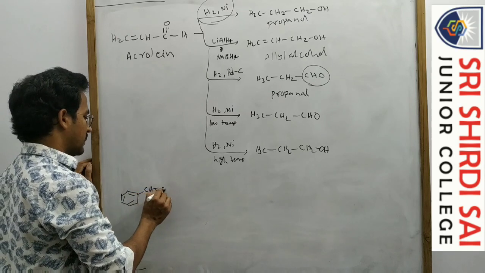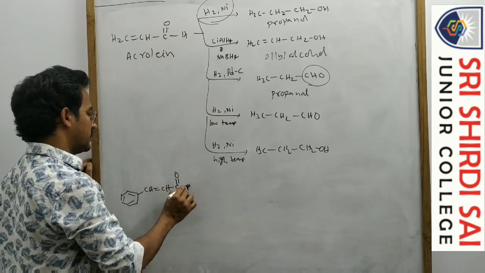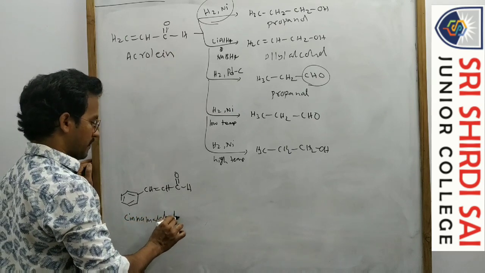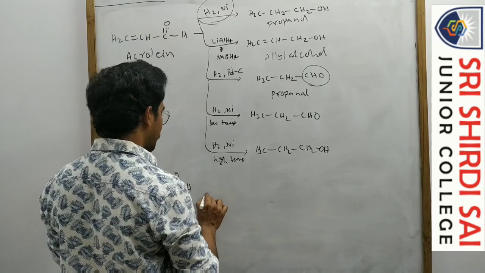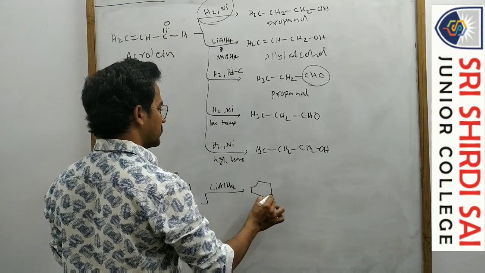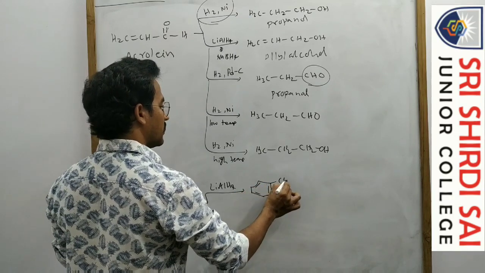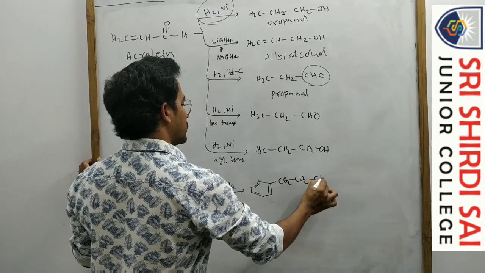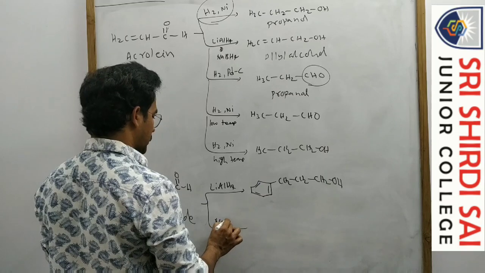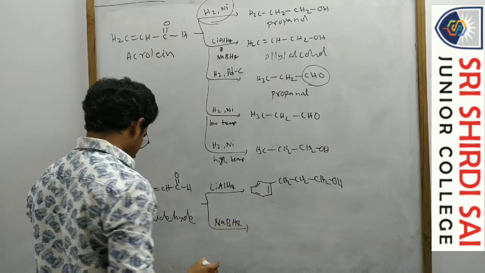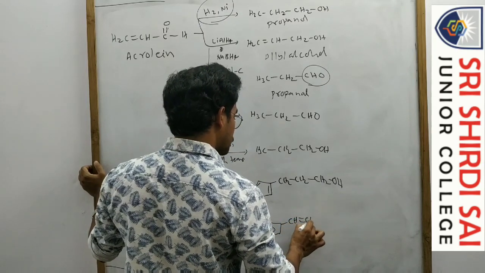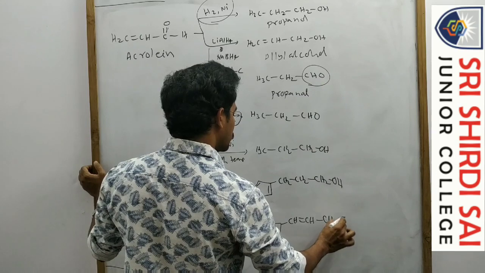Here is one specific example, cinnamaldehyde. In the reduction of cinnamaldehyde with lithium aluminum hydride, the double bond is also reduced, giving CH2CH2CH2OH. And with sodium borohydride, the double bond is not reduced, giving CH=CH-CH2OH.